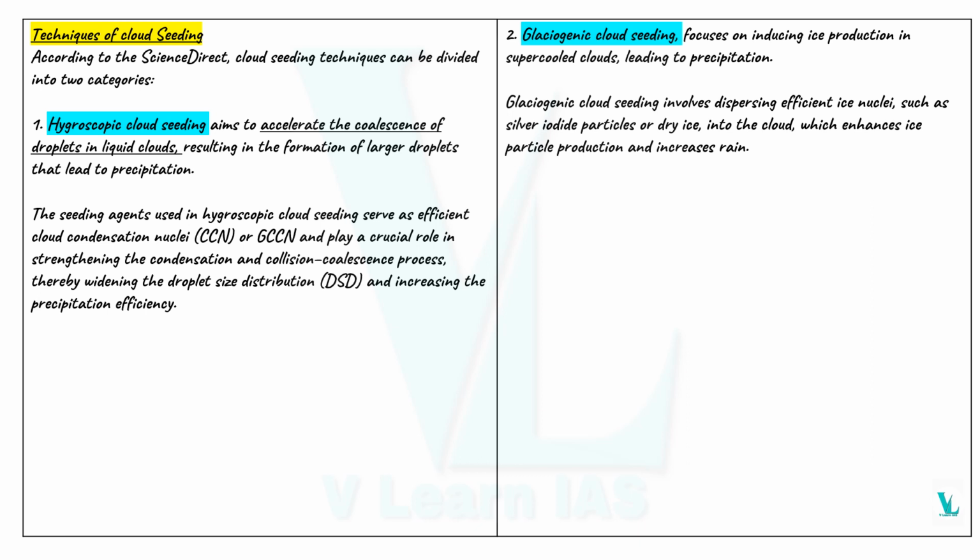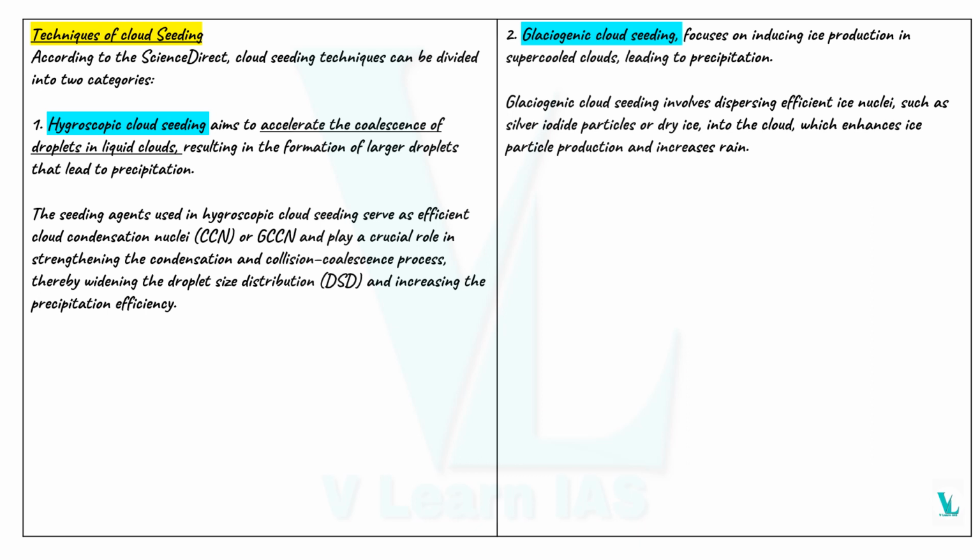Techniques of cloud seeding. Actually, there are two types of methods. The first one is hygroscopic cloud seeding, and the second one is glaciogenic cloud seeding. So we can move from glaciogenic to hygroscopic.